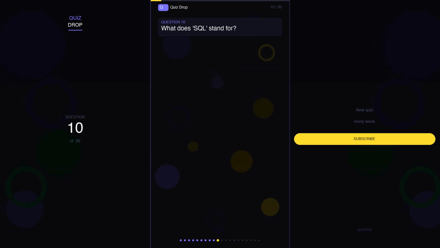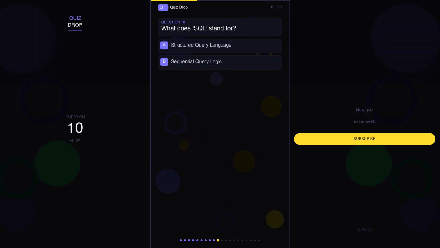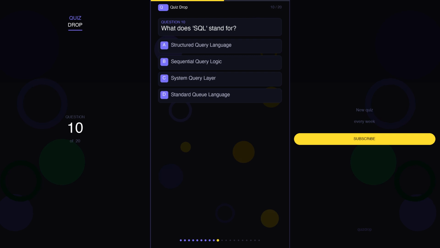Question 10. What does SQL stand for? Your options are A. Structured query language, B. Sequential query logic, C. System query layer, D. Standard queue language.